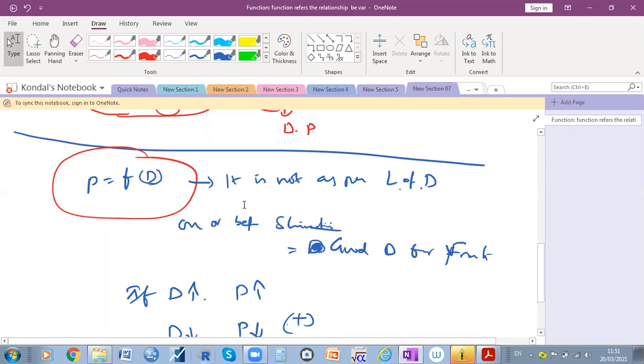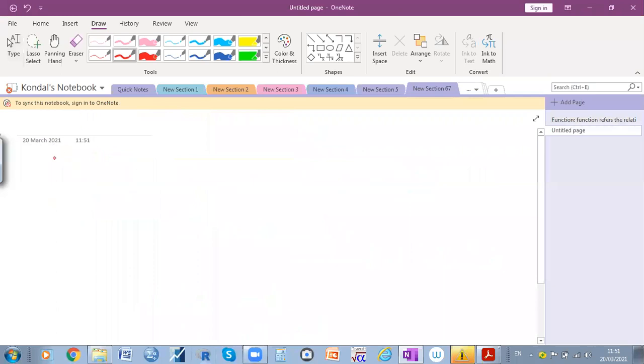Have you understood clearly what a function is? Okay. Then can you give another example in economics? How can we write this? See here, I is equal to function of S. What does I mean? What is meant by S?